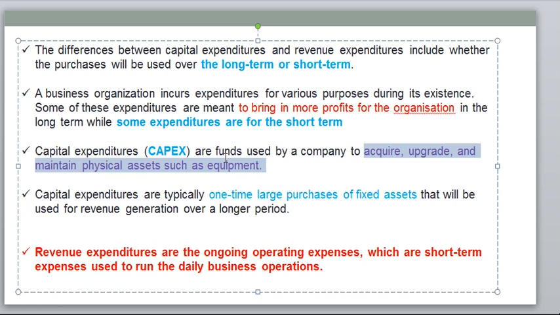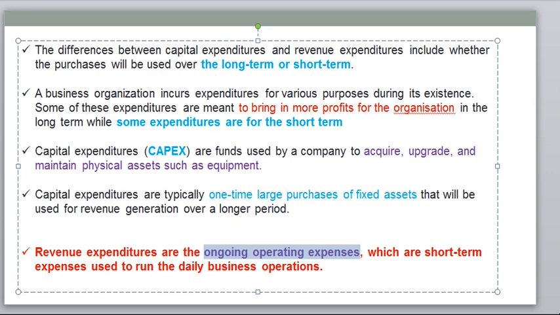So I will tell you the difference and we'll show some examples also. Revenue expenditures are ongoing operating expenses. Please note down this point. They are ongoing operating expenses which are completely short term. There is no long term. These expenditures are used for the daily running of business operations.